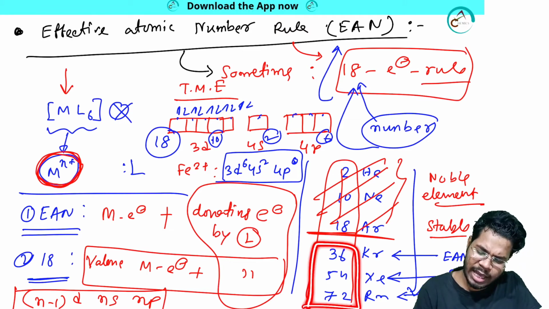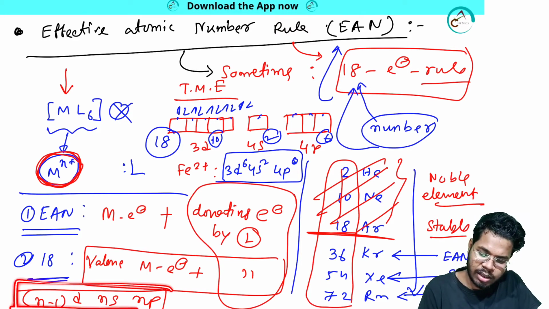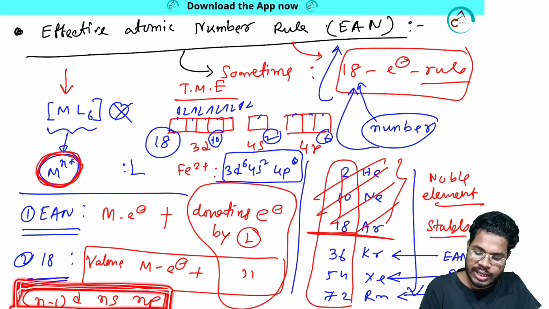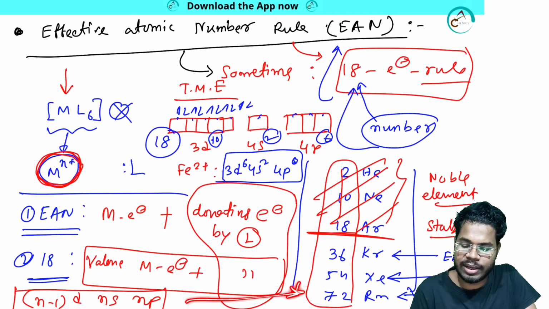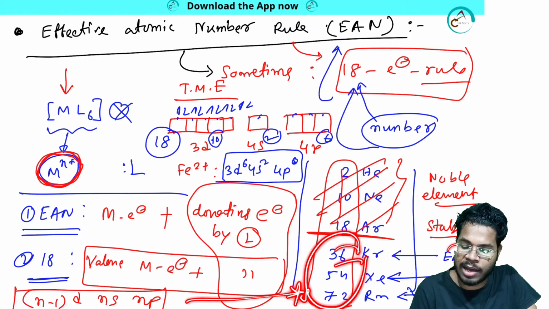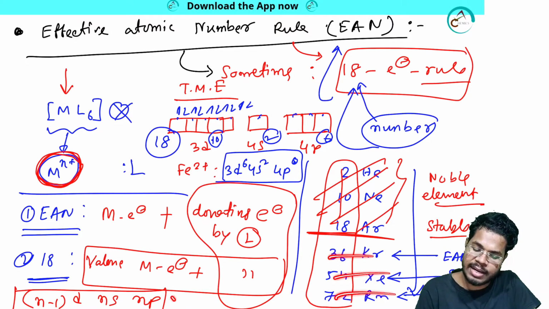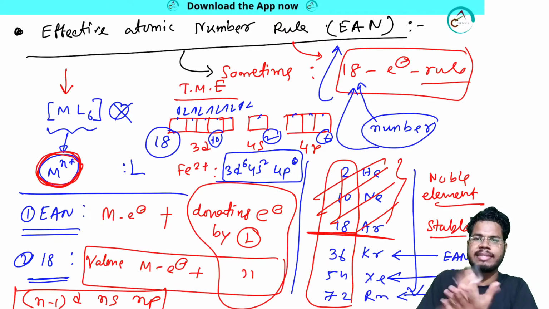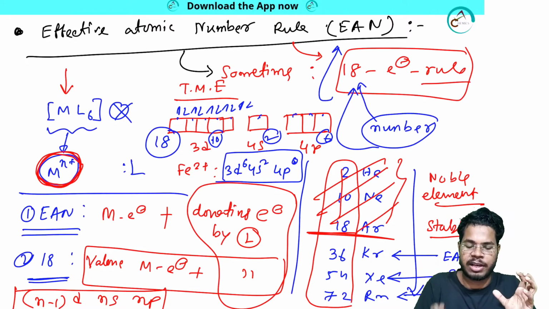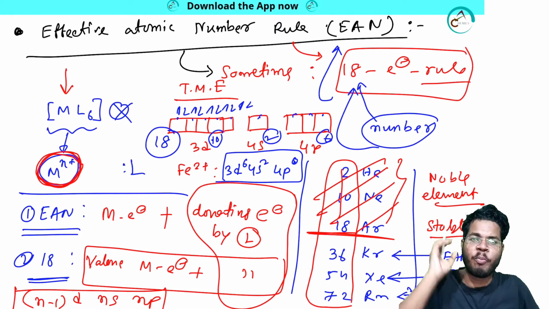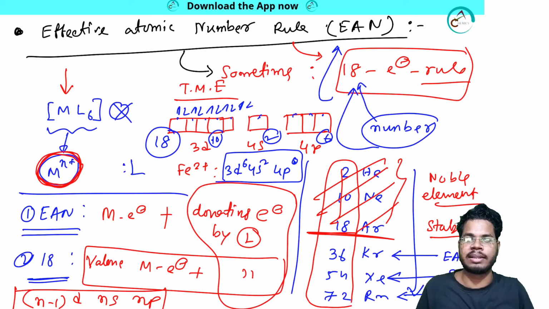And is that what I told you? No. If you count the total number of electrons with this formula, number of valence electrons plus number of electrons donated by the ligand, then you will also get 18 if the EAN value is this. So for EAN values like this, the 18 electron rule will also be satisfied. If the EAN value is not this, then if you count the number of electrons from valence and the ligand, you will not get the total number of electrons. That means the system will not obey the 18 electron rule. I think it's clear.